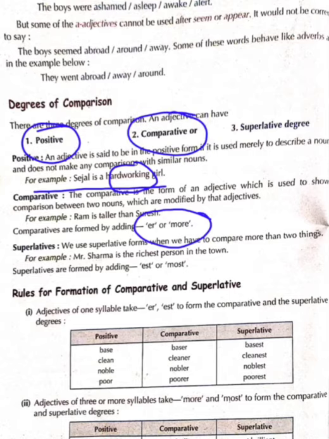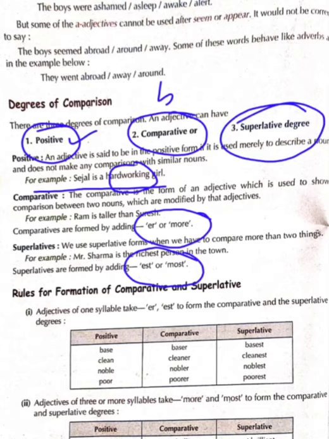Superlative, above all. Here we can say good, here better, and then best. Nothing can be above best, so nothing can be above superlative degree. We use superlative forms when we have to compare more than two things. For example, Mr. Sharma is the richest person in the town. These superlative forms will be shown either by est at the end of the adjective, or most will be used before the adjective, and that's why it is called superlative degree.